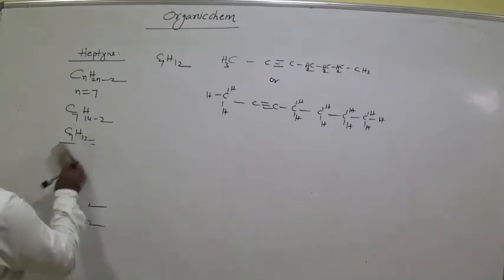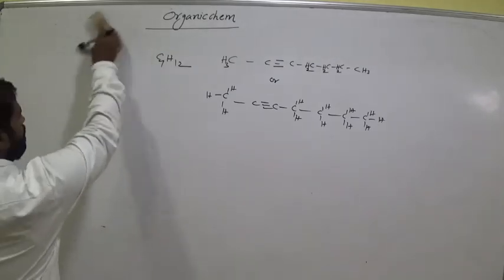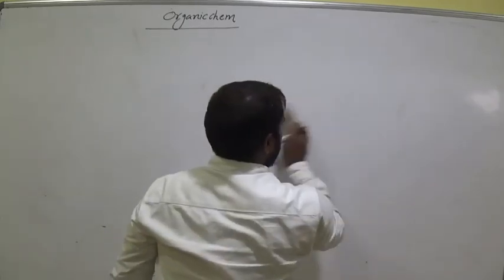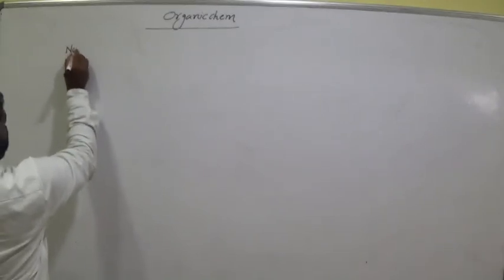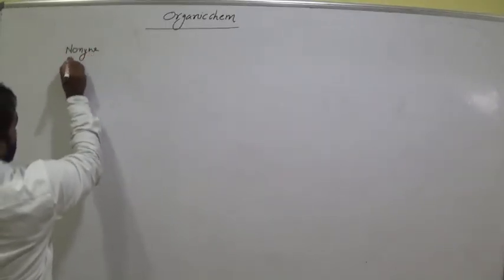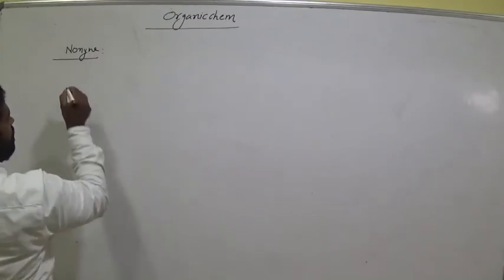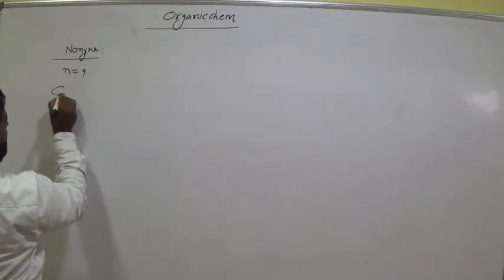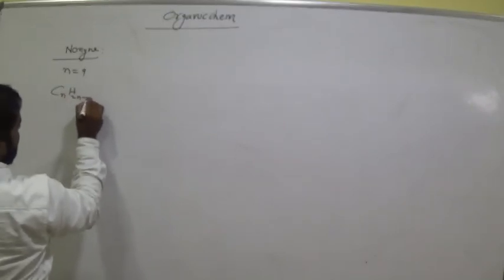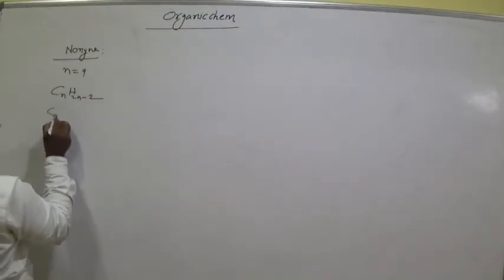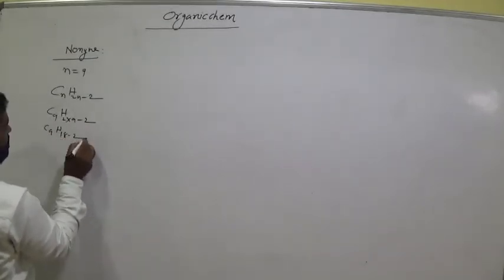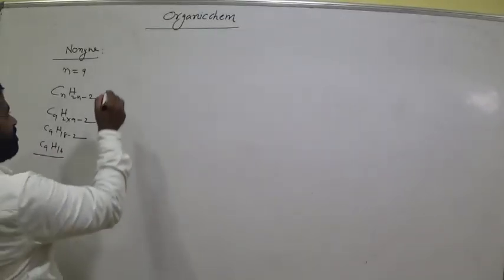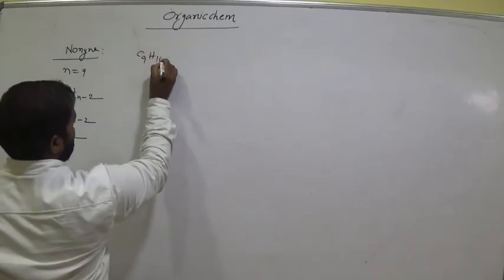Octane. Next, go for nonyne. Nonyne means n equals how much? 9. What is the general formula? CnH2n minus 2. That's C9, H2 into 9 minus 2, C9H18 minus 2, C9H16. Am I right? How many carbons? What is the formula? C9H16. Clear, all of you?